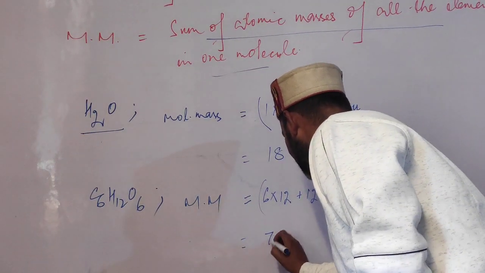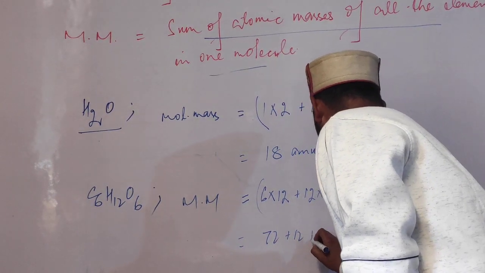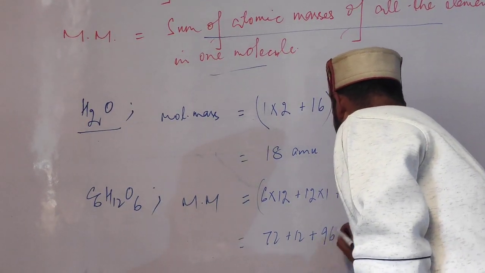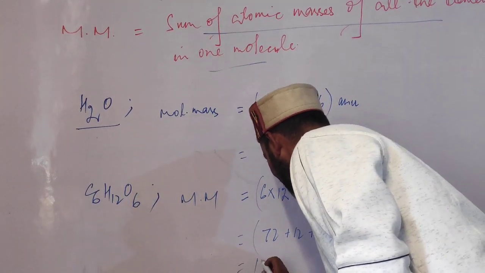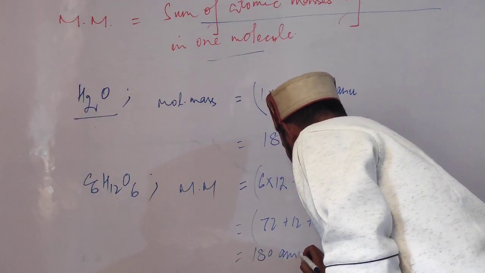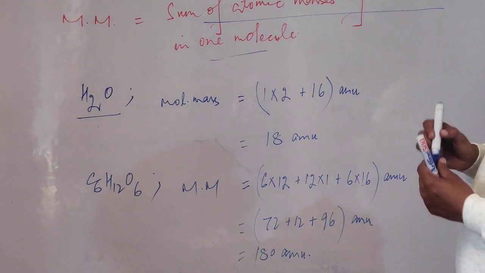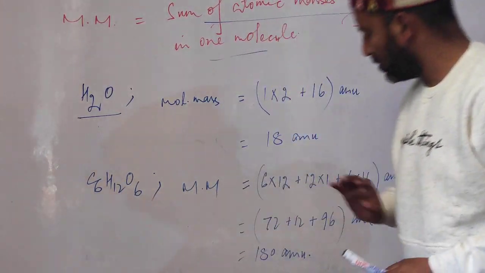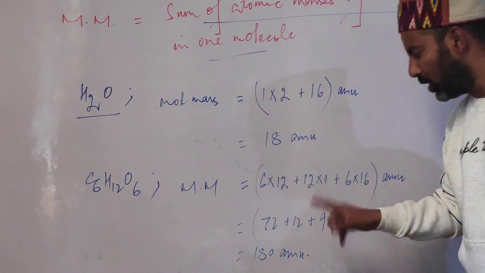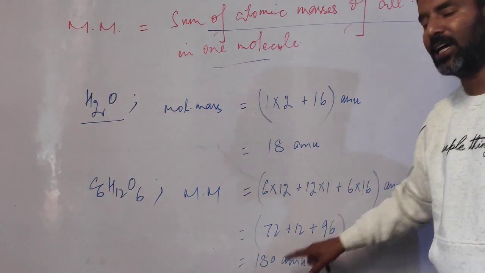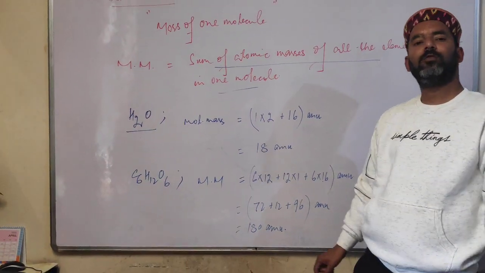So student, this will be 72 plus 12 plus 96, which means it is 180 AMU. So students, the molecular mass of glucose is 180 AMU, which means a molecule of glucose is 180 times heavier than 1/12 the mass of a carbon atom.